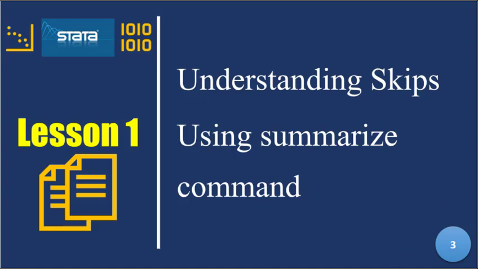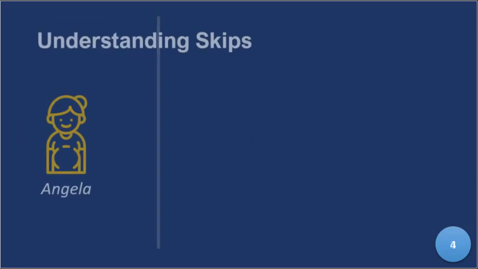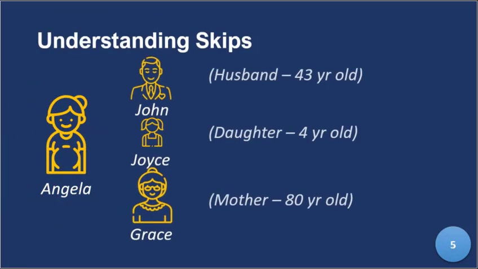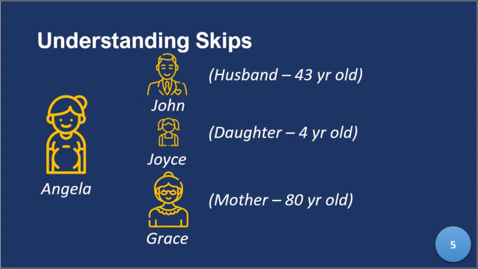So, I will start with a woman named Angela, and she has a husband who is 43 years old. Her daughter is 4 years old, and her mother is 80 years old. And for some reason, some questions were administered to every member of her household. So let's look at the questions that were administered to her in the questionnaire.